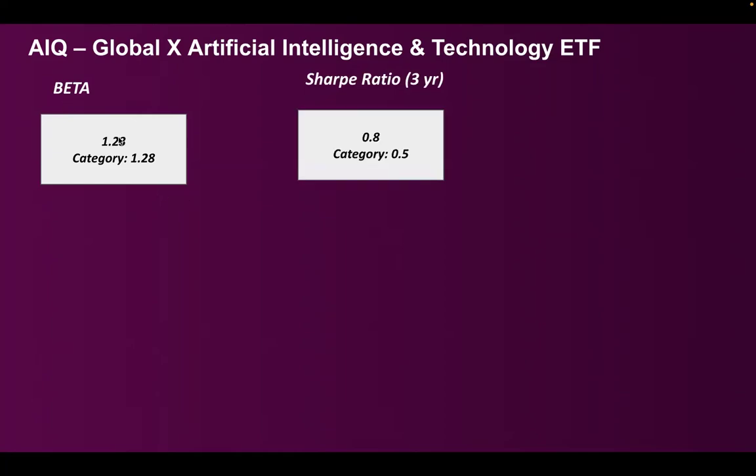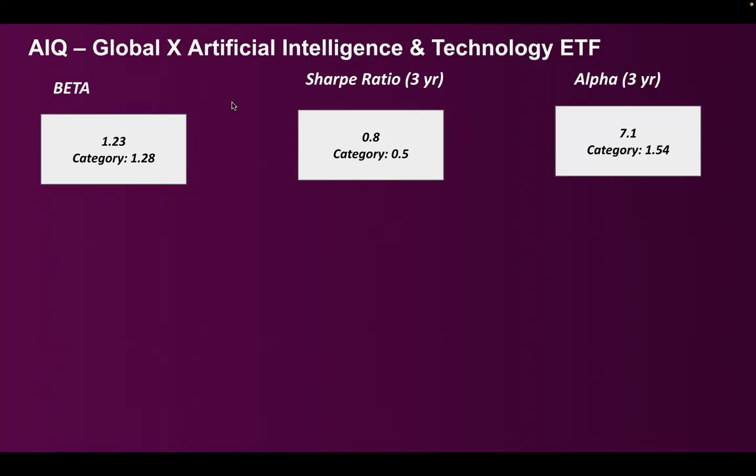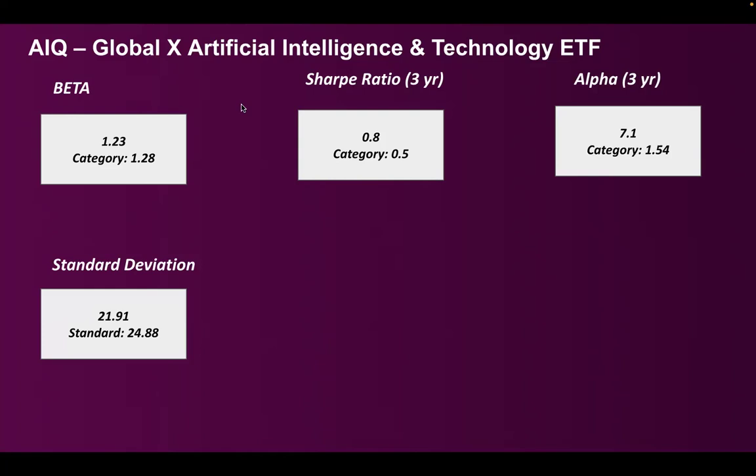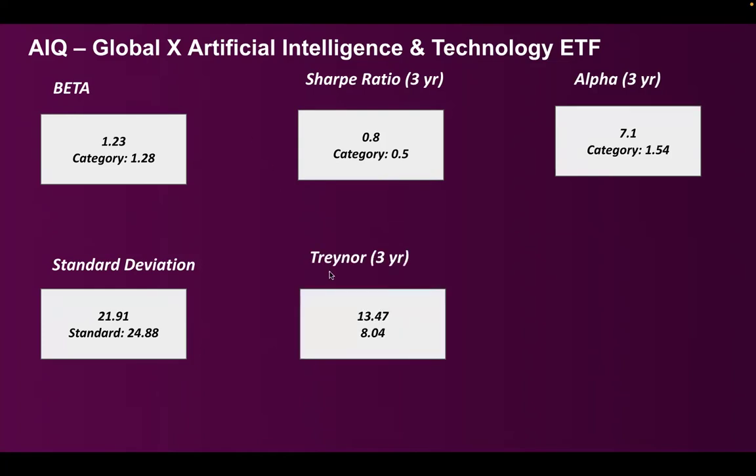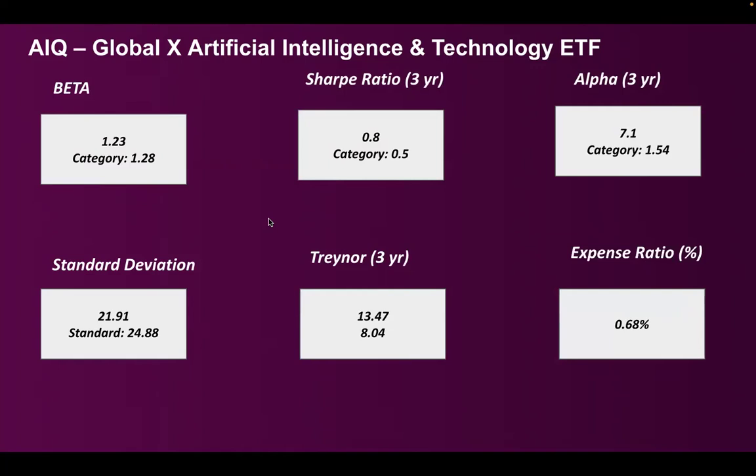So this is good because it is less than the average. Sharpe ratio is 0.8, which is again pretty decent for a 3-year number. Alpha is really good, 7.1. So compared to the category average, they are giving strong returns. Standard deviation is also a little less. Treynor ratio is high, which again means that this is pretty decent, and expense ratio is high, which is 0.68%.